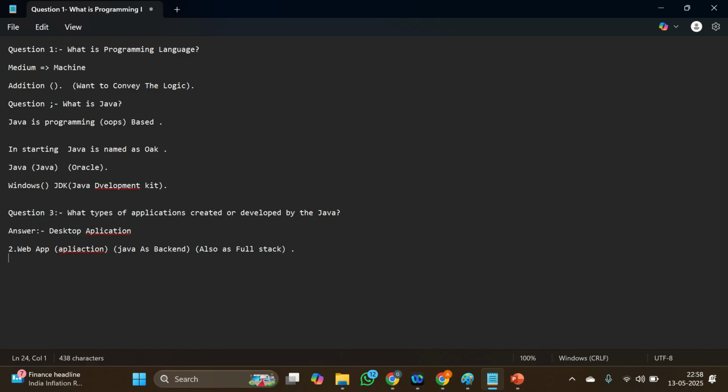Understand? We are also able to create enterprise applications. We can also create apps by using Java. We can also use Java in robotics and game development. There are different types of fields which we can develop in by using Java. Understand? And there are a lot of features also available in Java. As Java is a secured language, we can further discuss in detail the applications and the features of Java in future videos.